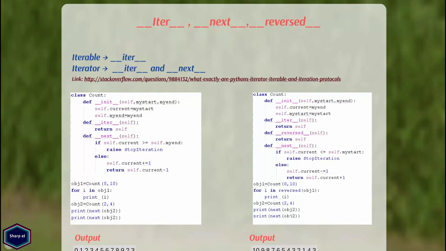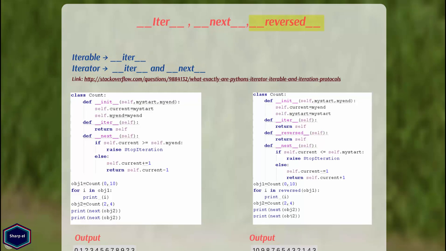Now let's see the next 3 magic methods, __iter__, __next__ and __reversed__. In Python we have 2 different types of objects, iterable and iterator. In a nutshell, an iterable is an object that has an __iter__ method and it returns an iterator object. In other words, an iterable object can be used in for loops, whereas an iterator is an object that also has a __next__ method and it returns the next element in the iteration. This may sound complicated, but it is not. I have added a link in the description which explains both iterable and iterator objects in Python.